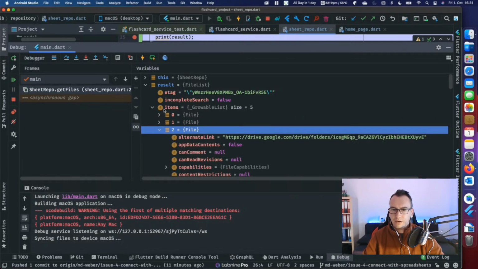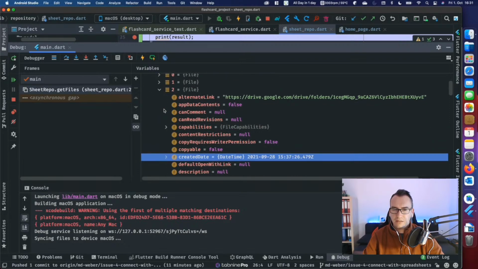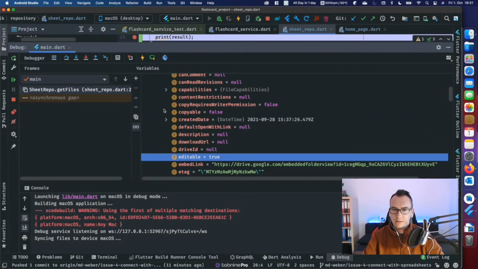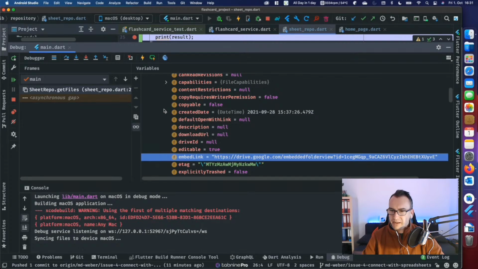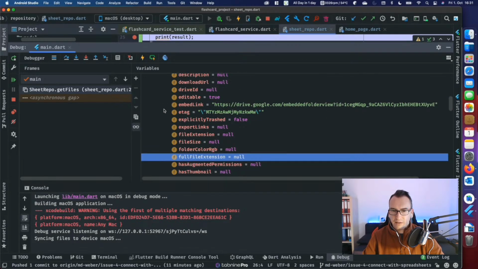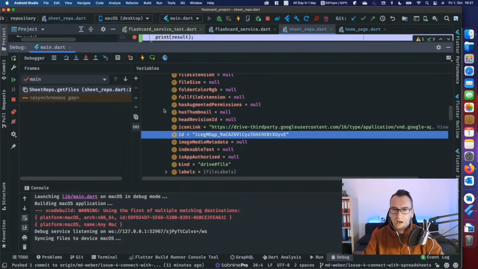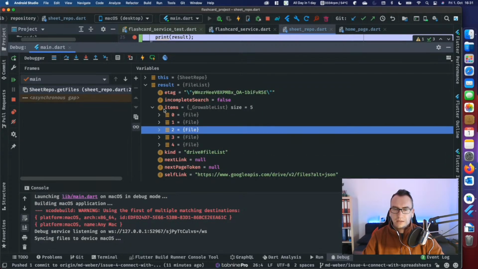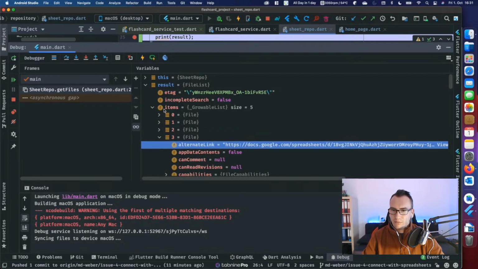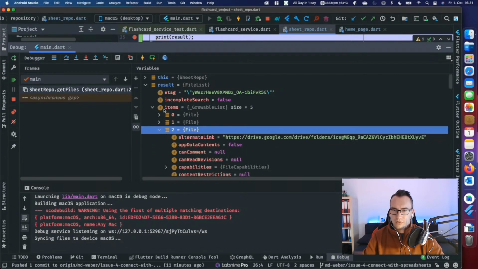A lot of alternate links. We have capabilities. We have created dates. Embedded links. Okay, e-tags. Icon link, ID. Aha, we have the ID. So, but why do we have so many of them? Docs, spreadsheet. So this is a spreadsheet. This is a folder. Some of them are folders and some of them are files.